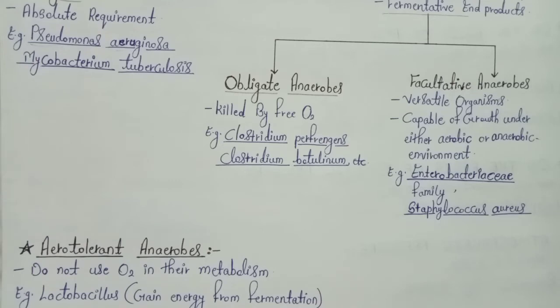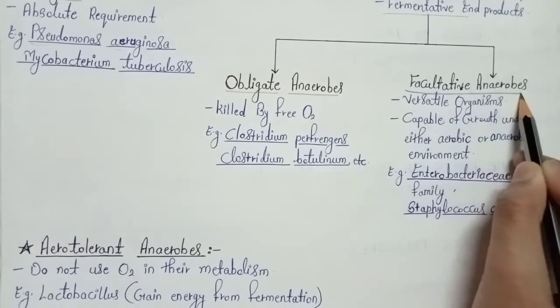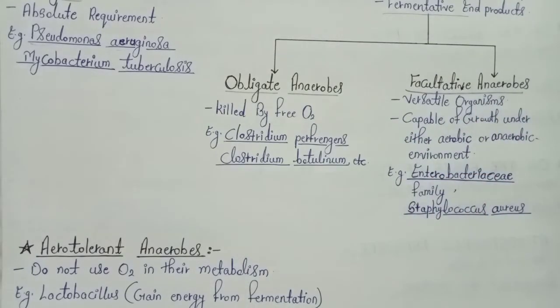Then there is another type, the facultative anaerobes. How are facultative anaerobes different from the obligate anaerobes? Facultative anaerobes are generally versatile organisms. What is the meaning of that? Facultative anaerobic organisms are capable of growing under both aerobic and anaerobic conditions. So if the facultative bacteria are present in an environment where oxygen is present, they would utilize that oxygen for their metabolism, and they would perform the aerobic respiration pathway and act as an aerobic organism.